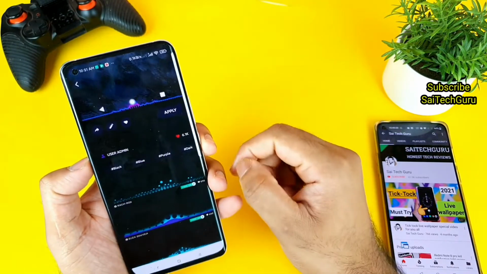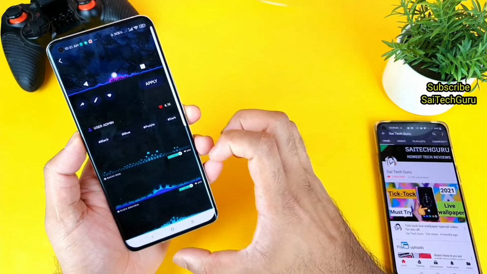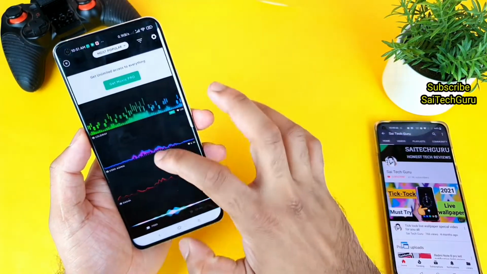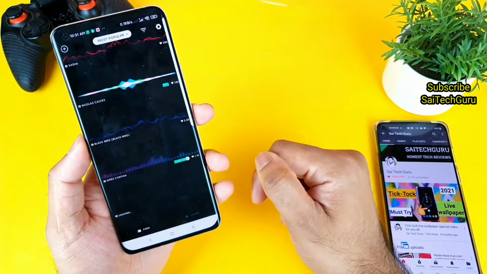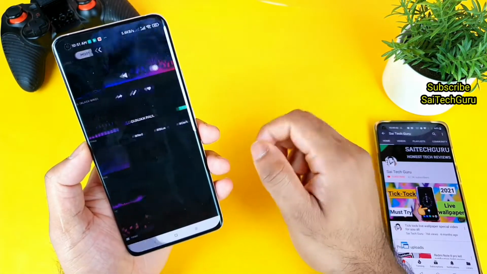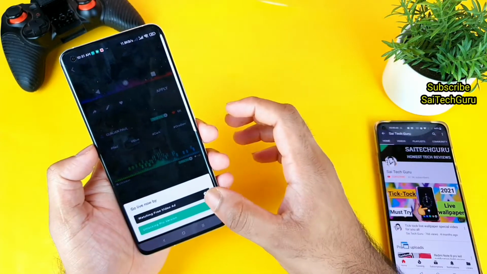And once you download the application, you need to give certain permissions to display over apps as well. Once you give all the selected permissions, you do have plenty of customization equalizer options in this phone, as you can see, friends. So there are so many effects which are available for free, not only for the paid version.